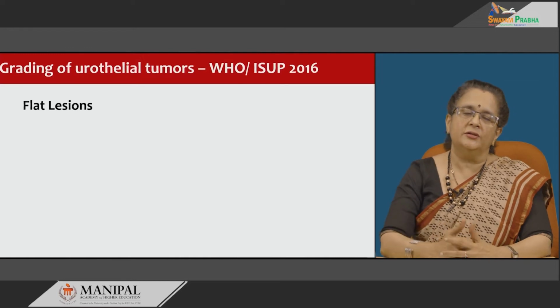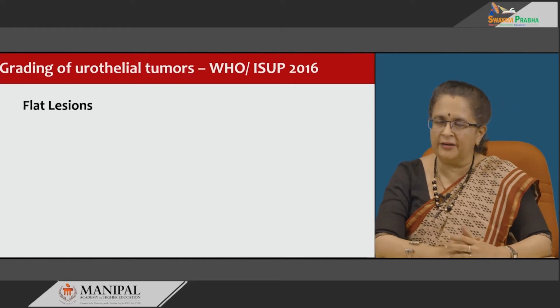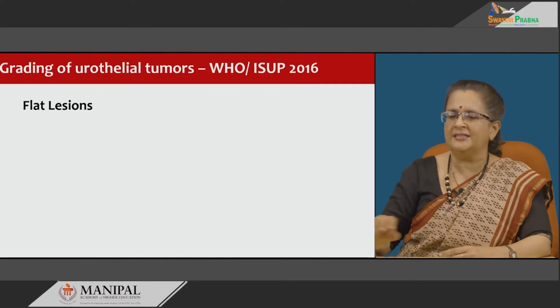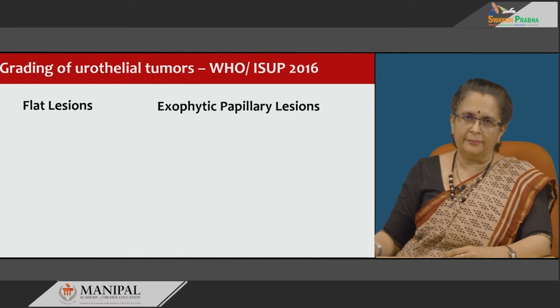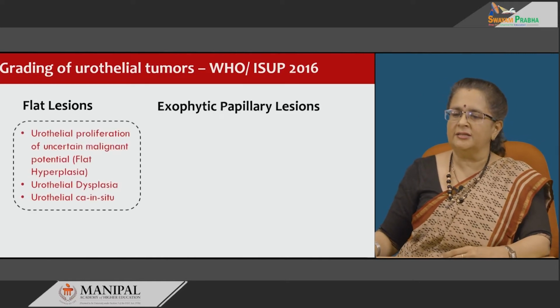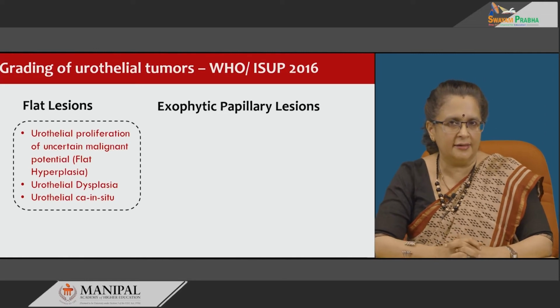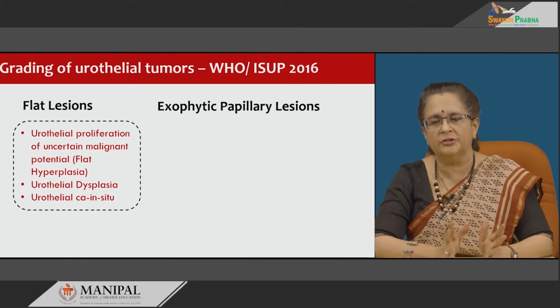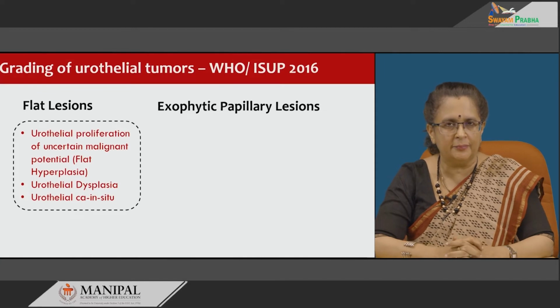Now, these urothelial tumors, for simplification, can be divided into flat lesions and exophytic papillary lesions. So, first the flat lesions, the same classification as I told earlier, but it has been divided now into 2, that is flat lesion and exophytic papillary lesion.